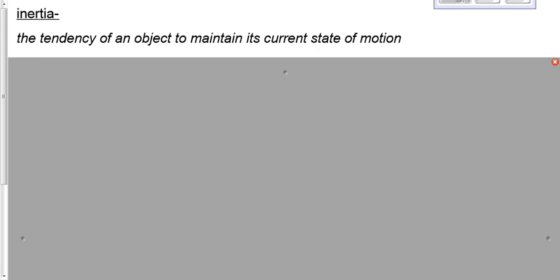It's going to stay there forever unless something causes it to not remain at rest. But it would want to remain at rest even more if, fill in the blank. No. Forces acting on it would cause it to move, right? Inertia depends upon one thing.